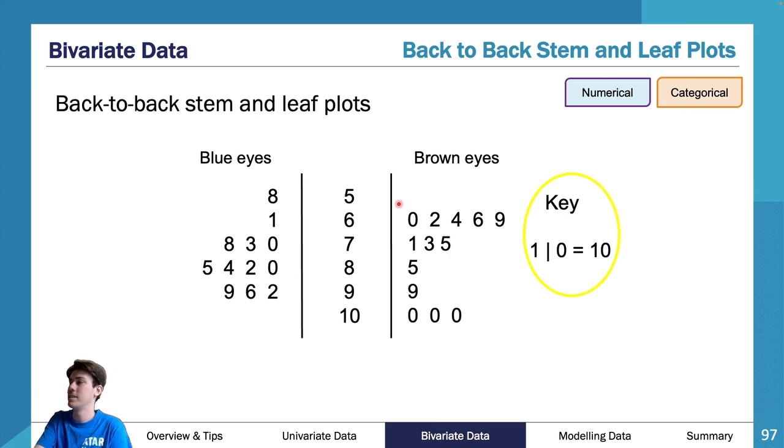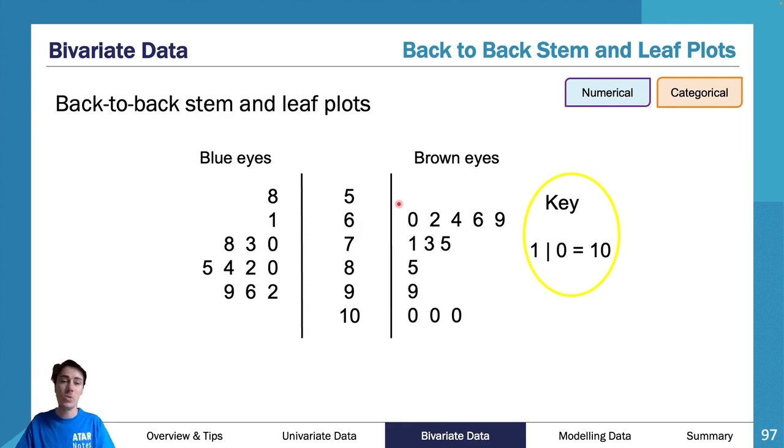But as you can see here, we've got a key that says 1 | 0 equals 10, and then we've got our blue eyes versus our brown eyes. So, a bit of an odd example, but essentially, let's just say this is age, for some weird reason. So we're looking at people that are 100 years old or 58 years old as our lowest. We'll say it's age, and we're looking at the eye color.